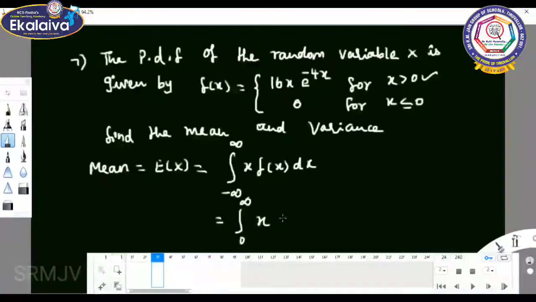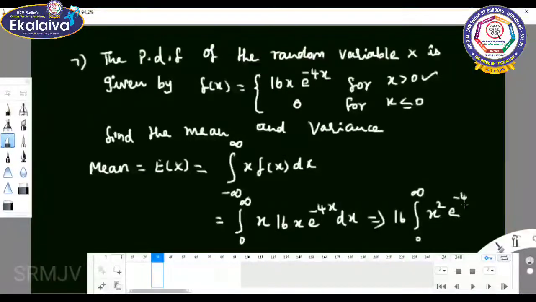x into what is our f of x? 16 into x e power minus 4x into dx, which implies 16 is constant, you can take it out. Integral 0 to infinity x square e power minus 4x into dx.